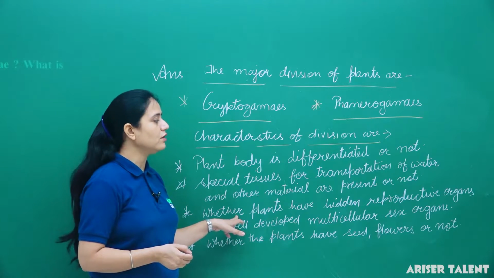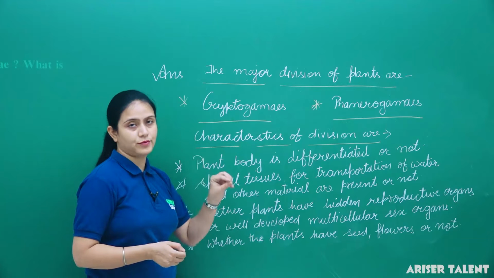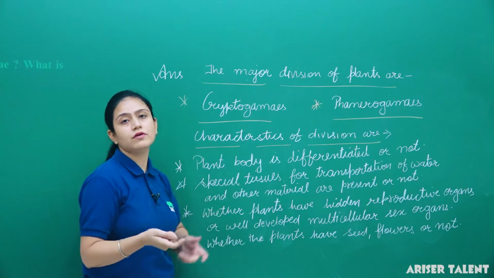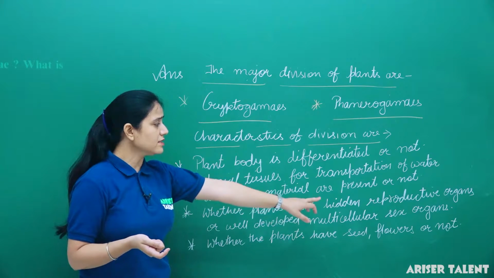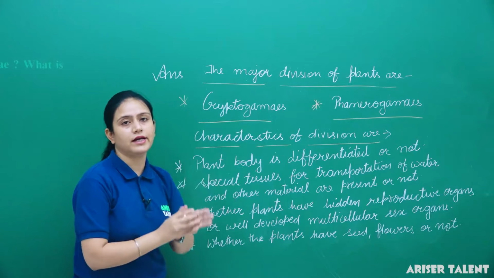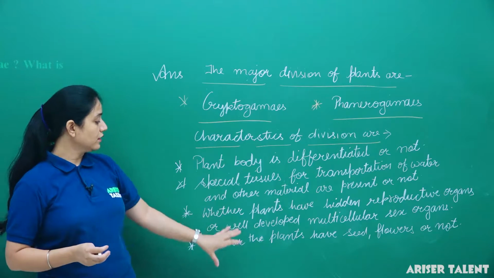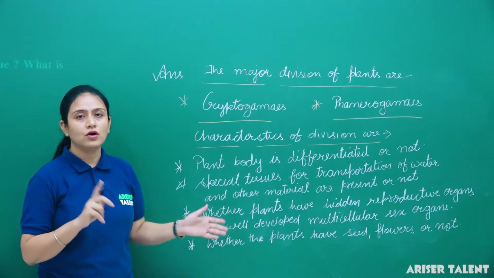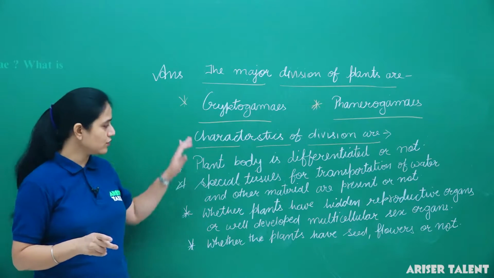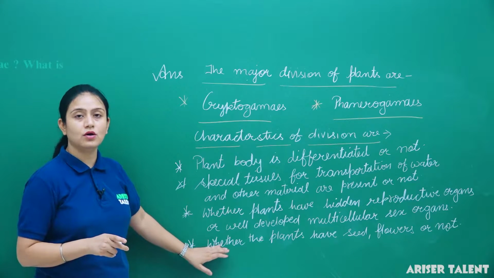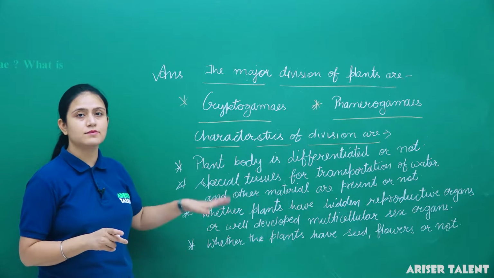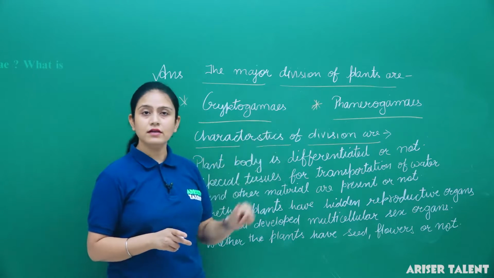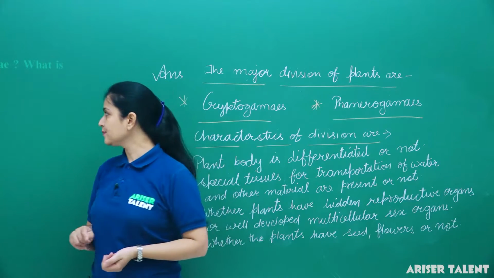On the basis of reproductive organs, whether hidden or well-developed multicellular sex organs are present, they are again categorized into different groups. Next criteria was whether the plant has seeds and flowers or not. On the basis of these characteristics, plants were categorized into two big groups, cryptogams and phanerogams. Clear?